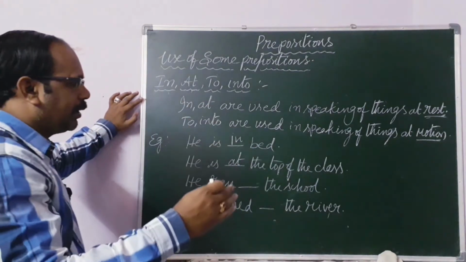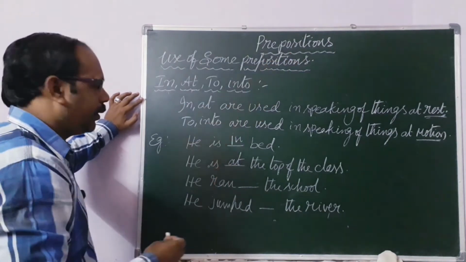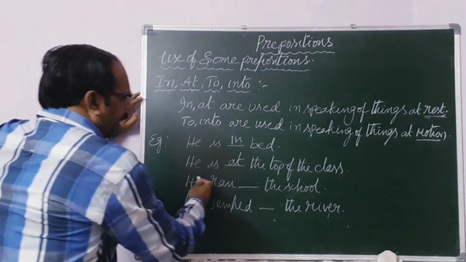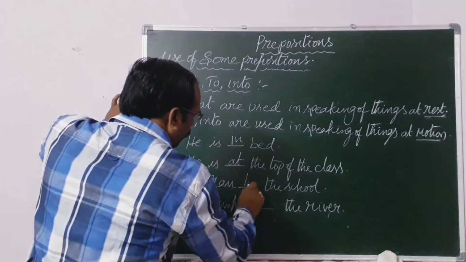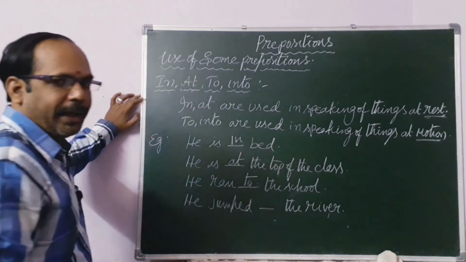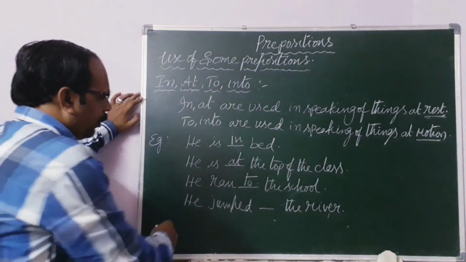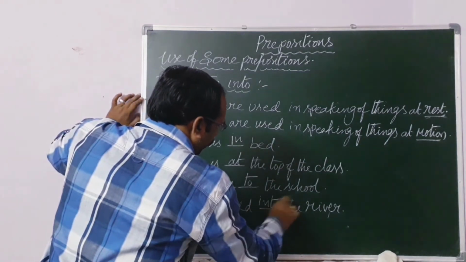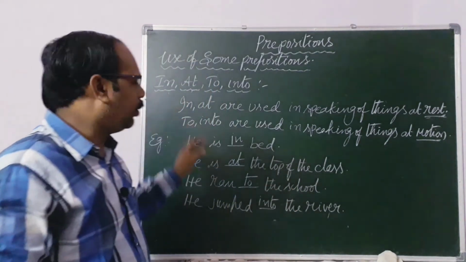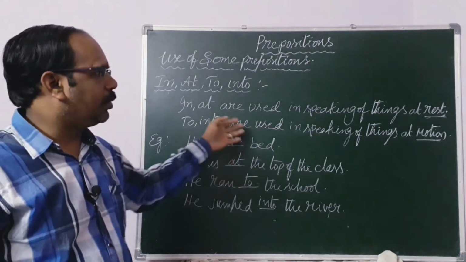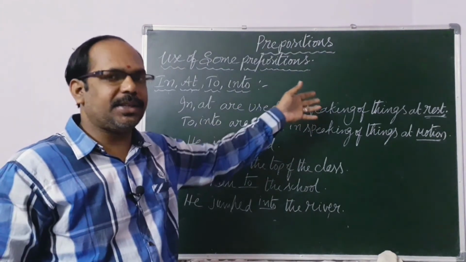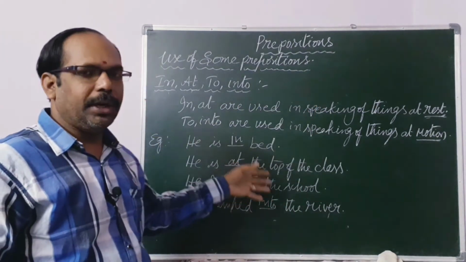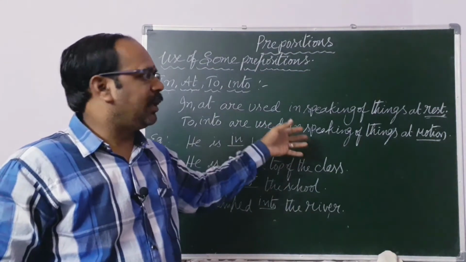In the list, his name is written at the top. Next one, he ran dash the school. To the school. There is a movement. He jumped dash the river. Into the river. Here also you can find movement. So, in and at are used in speaking of things at rest, and to and into are used in speaking of things in motion.